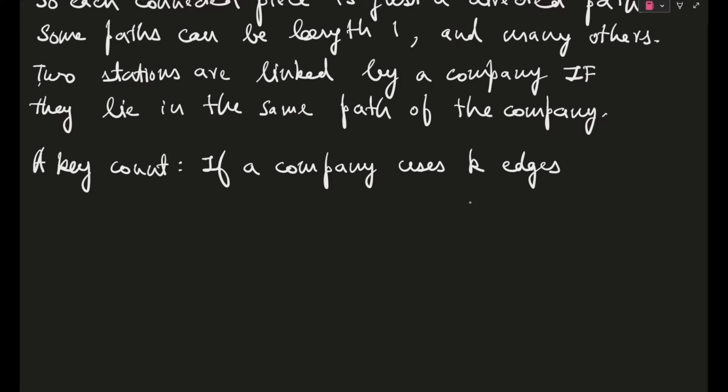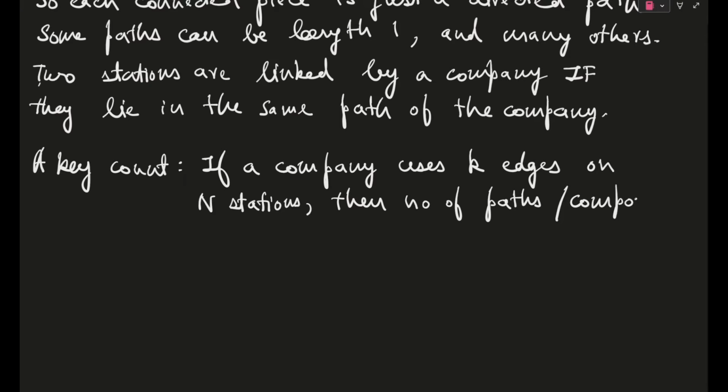So if a company uses K edges on capital N stations, then number of paths or components. Like this is very easy to say, I guess, because this will be capital N minus K. Because total on the path there are capital N stations and we are using only K stations out of them. Okay. I mean K edges, meaning we are actually using K cable cars.